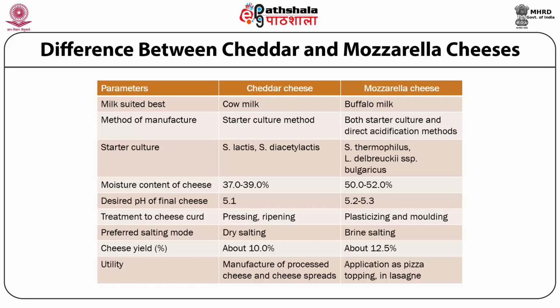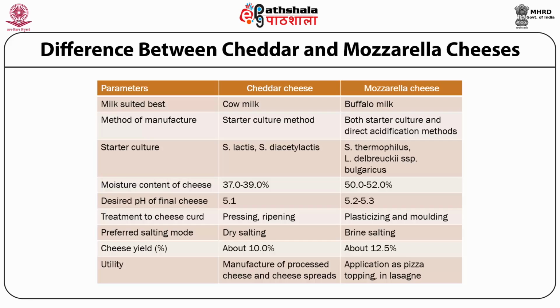go for ripening of the cheese. Both of these steps are absent in mozzarella. And again, if you look at the steps which are used in mozzarella but not used in cheddar, that includes plasticizing and molding, and plasticizing especially to have the stretched strands of curd in preparation of the mozzarella cheese.